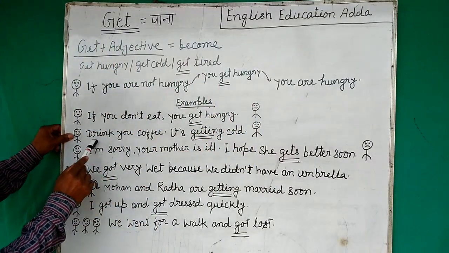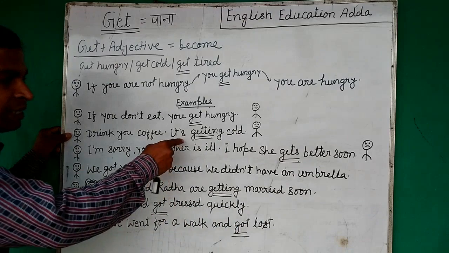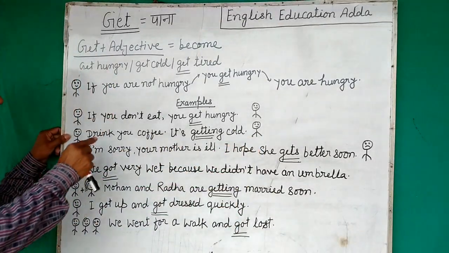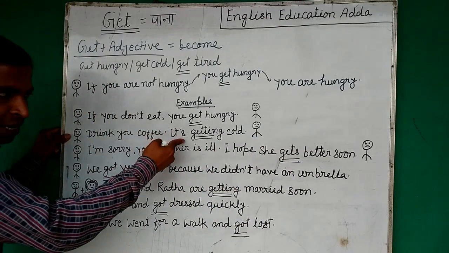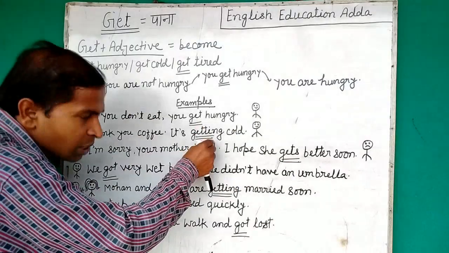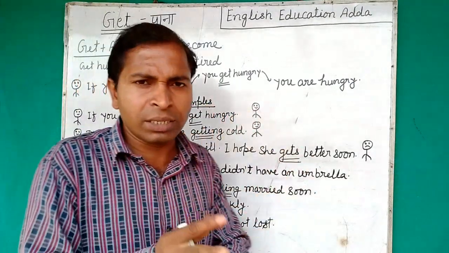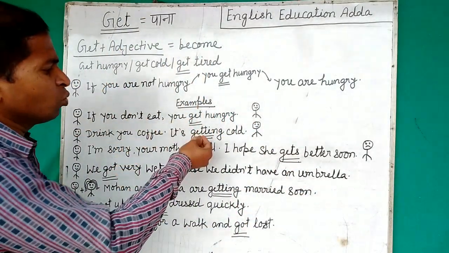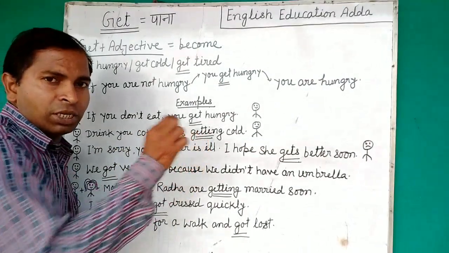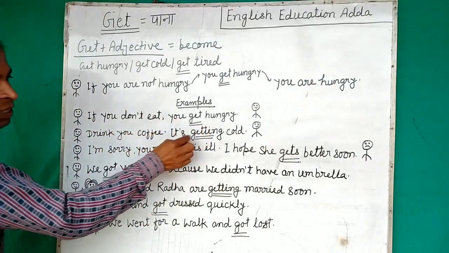Okay, now another example. I'm saying, drink your coffee. Coffee is there. Drink your coffee, it's getting cold. I'm saying it to my friend, Mr. Mohan. So please drink your coffee, it's getting cold. It's getting, meaning becoming. So in the sense of becoming, we use getting. It will be better that you use getting, because it's showing becoming. So it's getting cold.